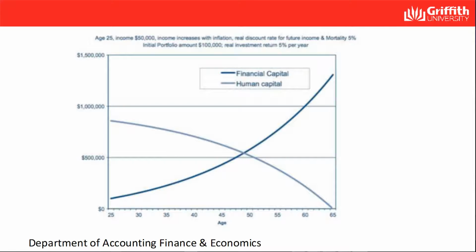From the graph, you can see that when the investor is 25 years old, his human capital far outweighs his financial capital. There's the human capital and financial capital.